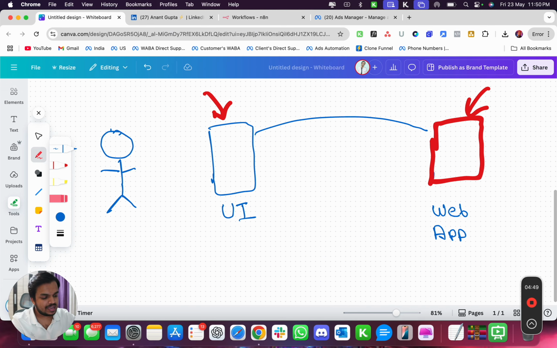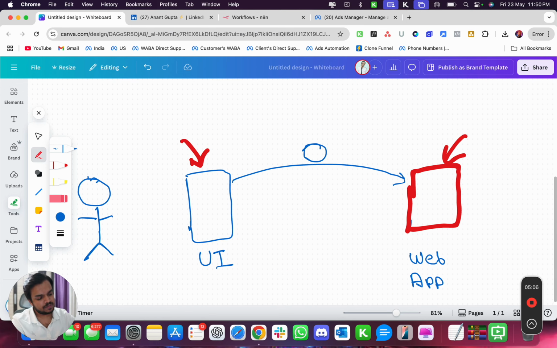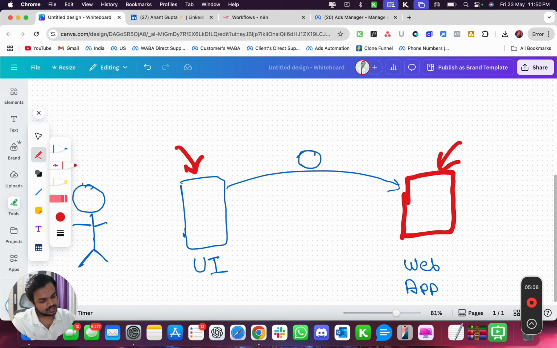It's going to make an API call, and along with this API call, it's going to pass some information. That's the piece of information that the user interface, UI, is passing to the web application, right? Now this information, let's call it data, right?